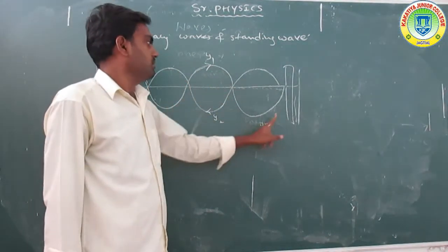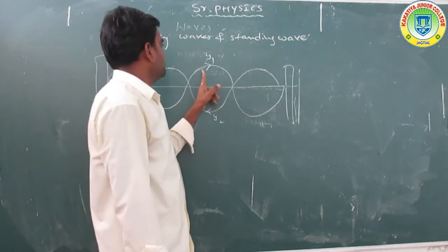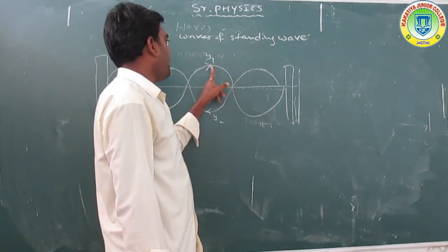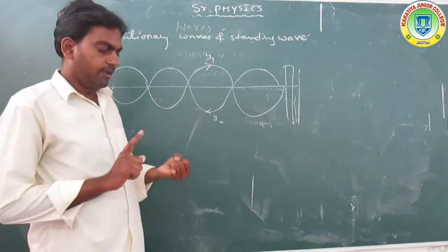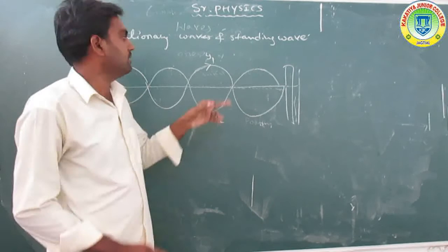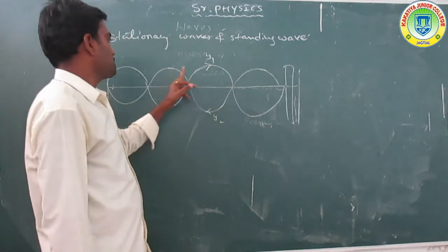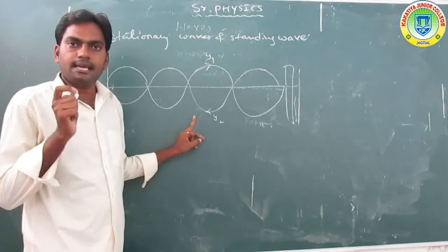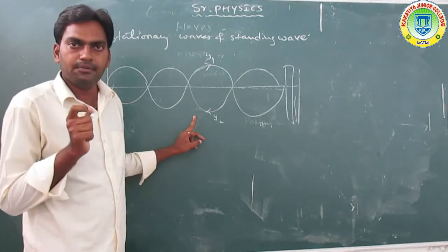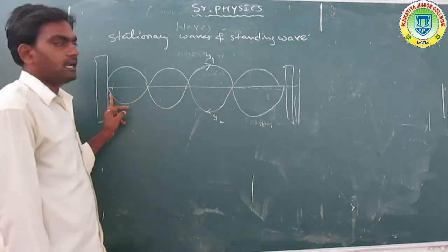Waves are formed along the string. These two waves have the same amplitude, the same frequency, the same wavelength, and travel in opposite directions.